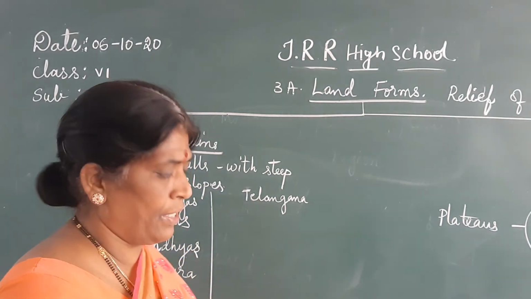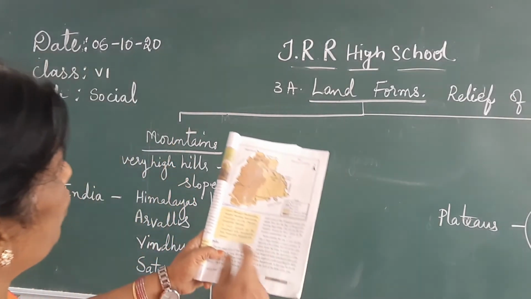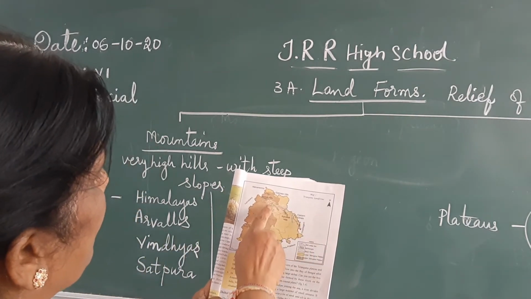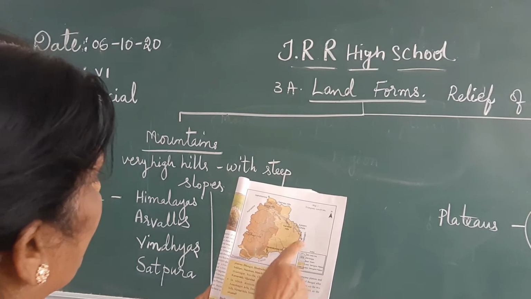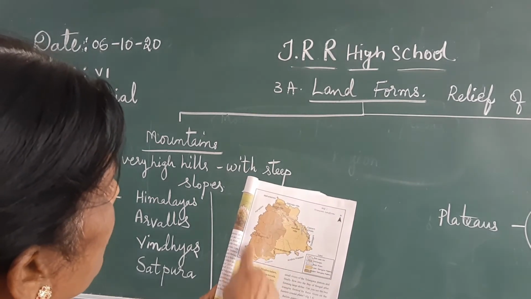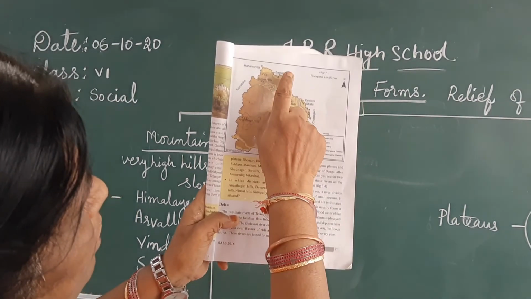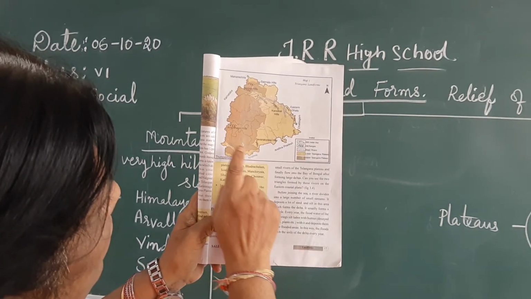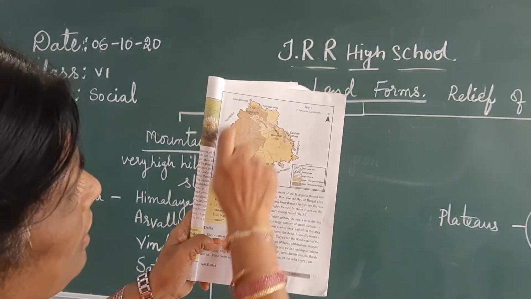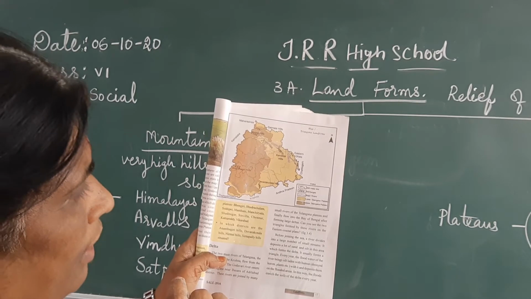Now here he has clearly given them. If you see here, you can see Satmala Hills, Rocky Hills, Anantagiri Hills, Devarkonda Hills, Kandikal Hills. Like that, all these hills are present in our Telangana state also.